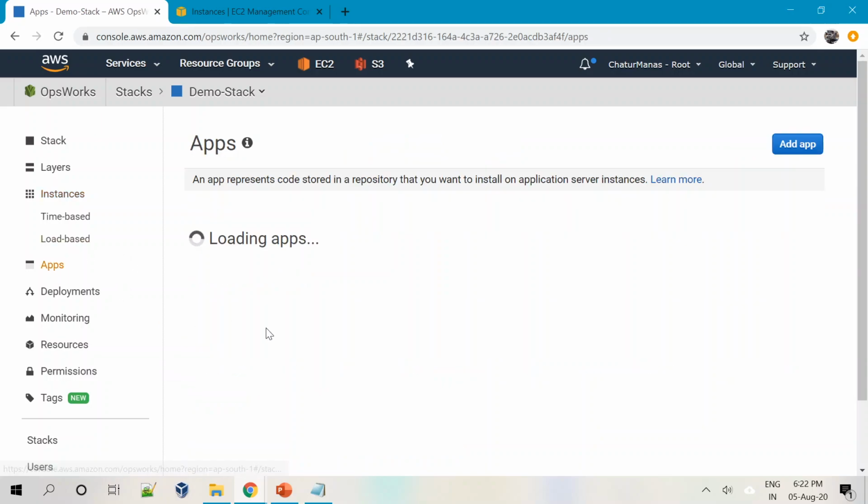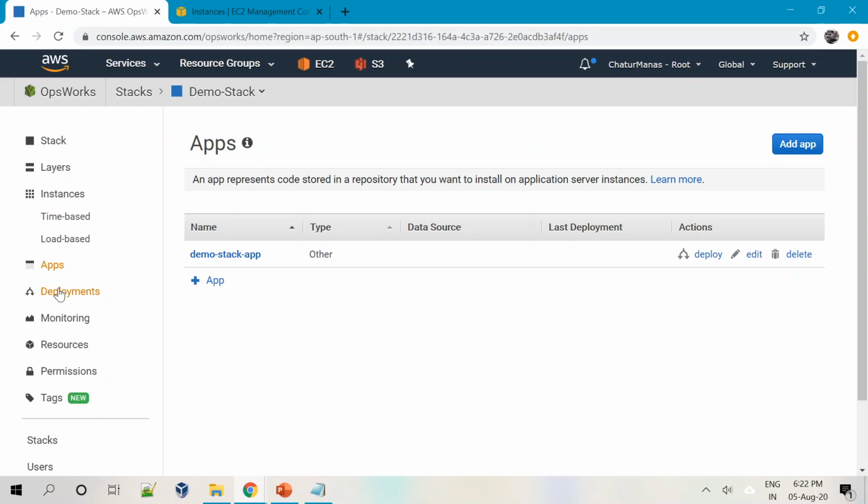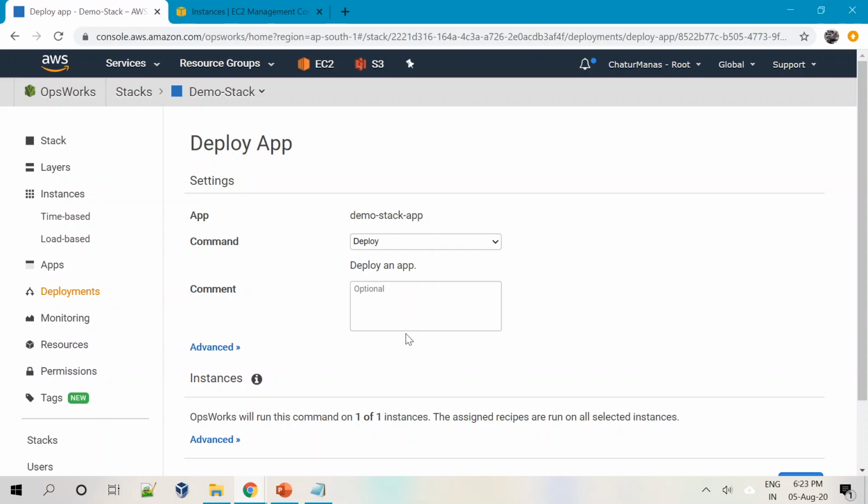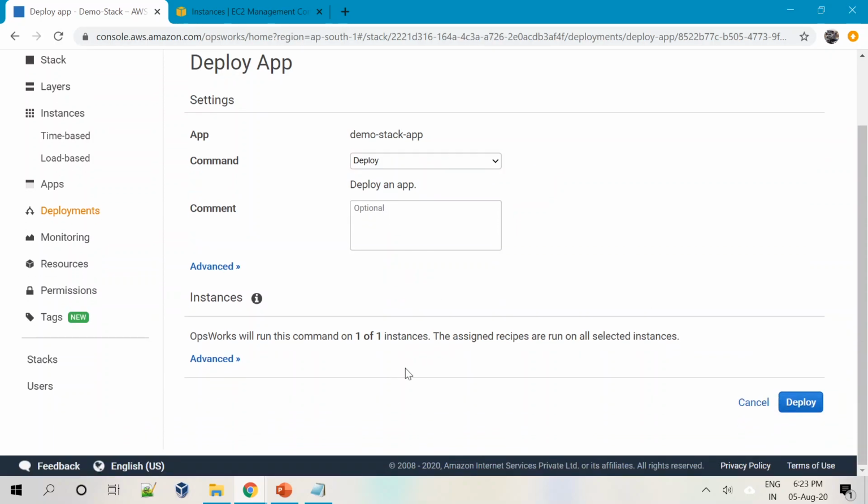Now we have an app here, so that is also up and running. And now we have to do a deployment. What we have done is just created an infrastructure, right? And now we need to do a deployment of this particular app. So I'll say deploy. Now this deploy is going to deploy the application that we have from Git to this particular instance, right? So I have a choice of deploy and undeploy. As I explained, undeploy is for when you are shutting down or deleting, everything will get undeployed, right? So I'll say deploy.